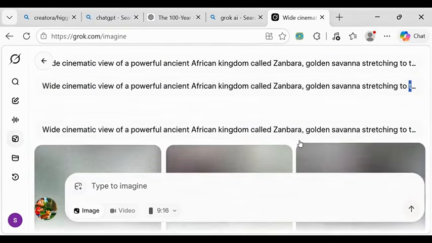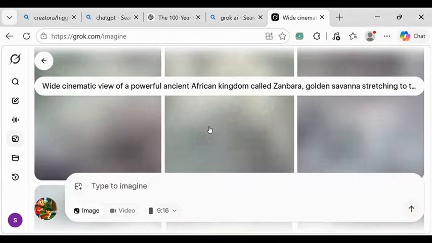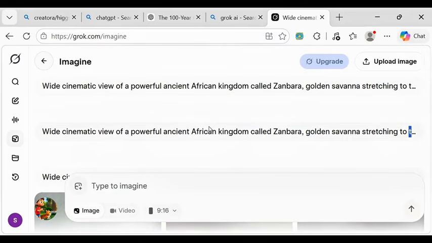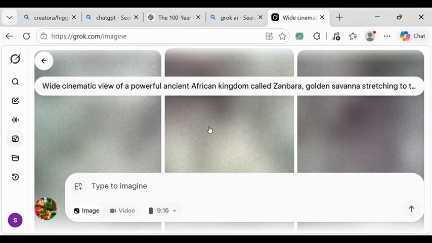Okay, it's generating the image already. This is the image it's generating. So let's wait for the image to load. It's my network. My network is very poor. That is why. So let's wait for it to complete.